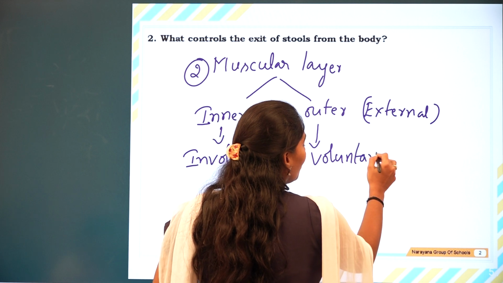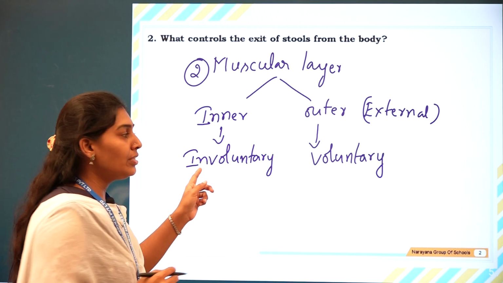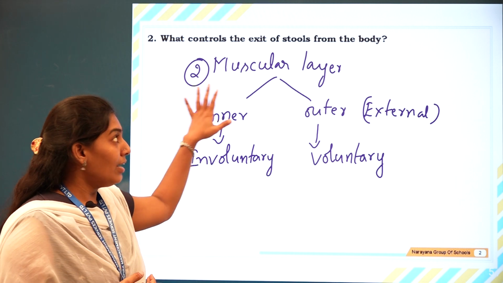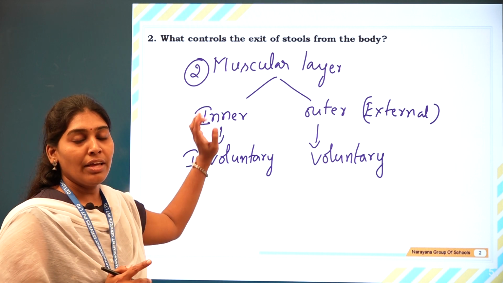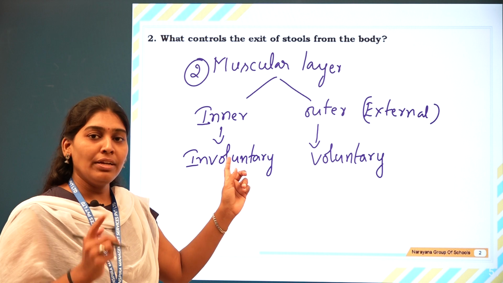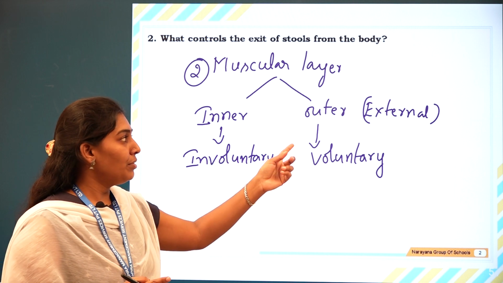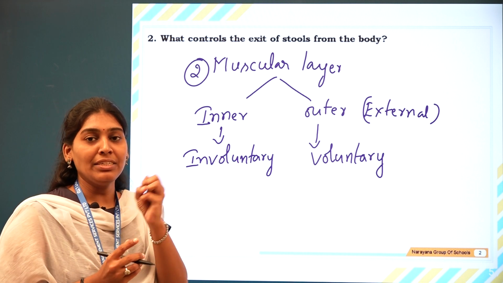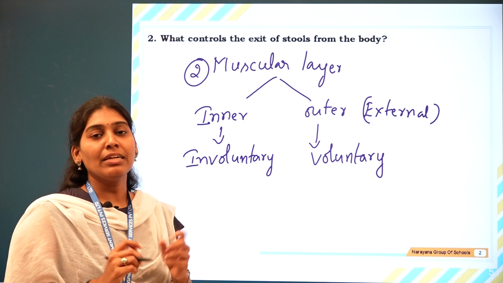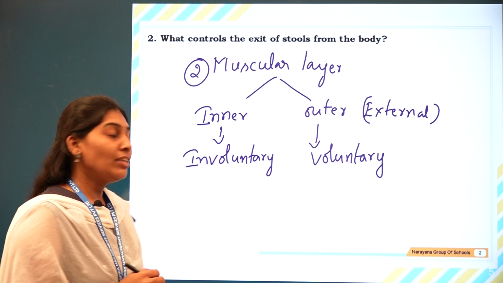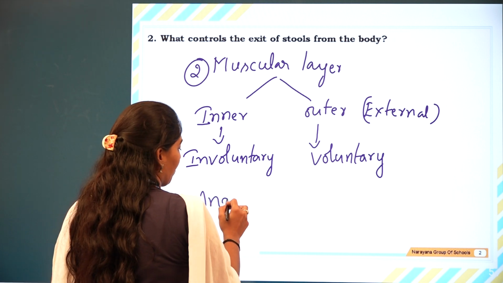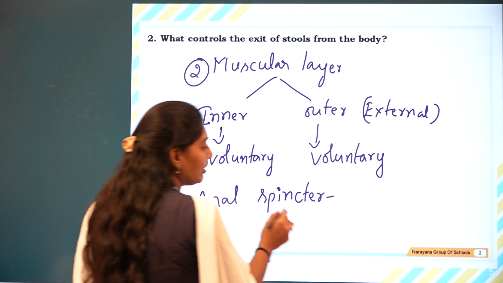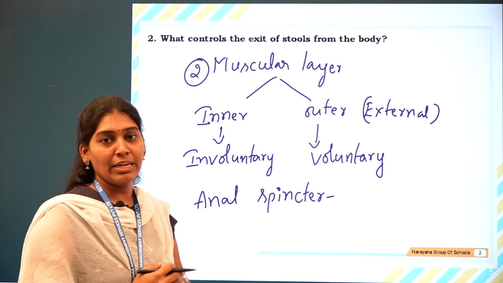What is the meaning of involuntary and voluntary? Involuntary is not in our control, voluntary is in our control. So in the anus there are two muscular layers: the inner layer is involuntary, whereas the outer, external layer is voluntary. These muscular layers, like sphincters, are very useful for the opening and closing of the exit.